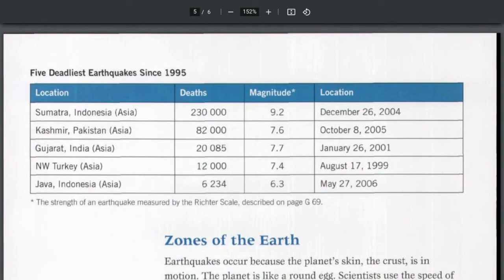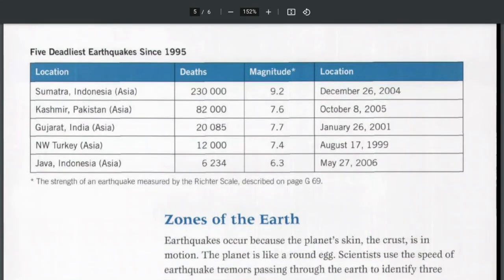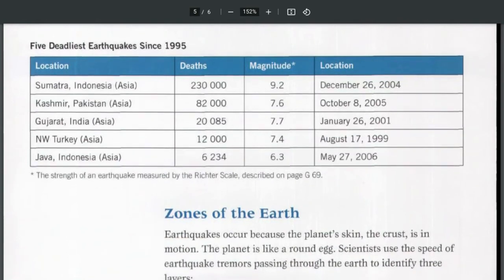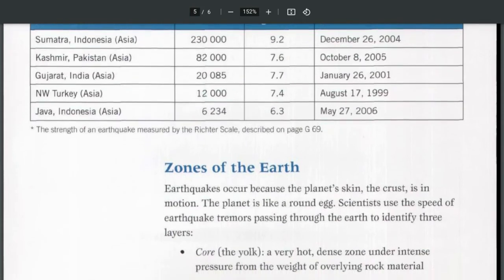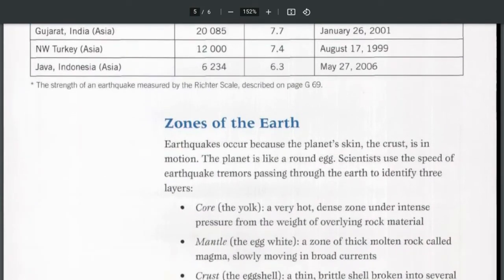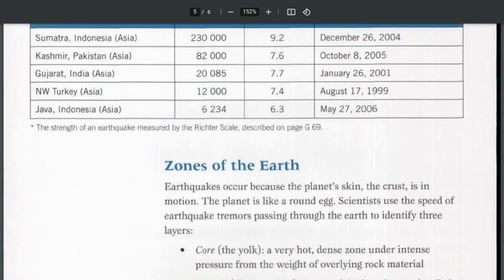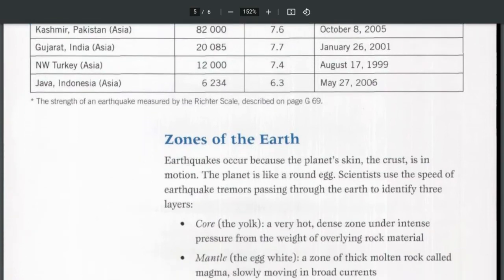Sumatra, in Pakistan in 2005, in India in 2001, in Turkey in 1999, and in Indonesia 2006. One that's more recent than that was in Haiti, I think in 2011.